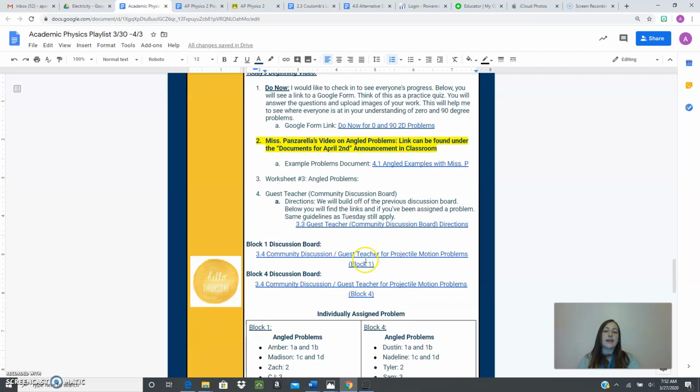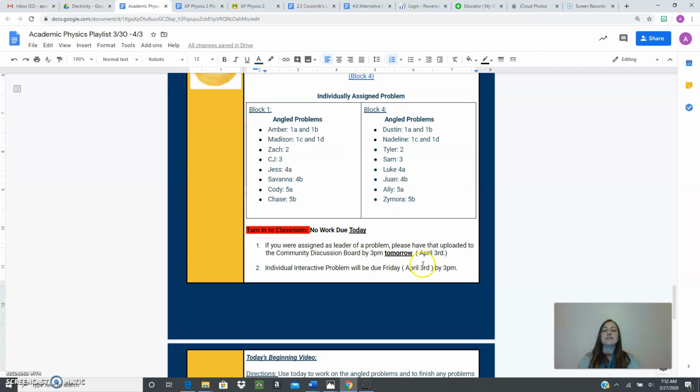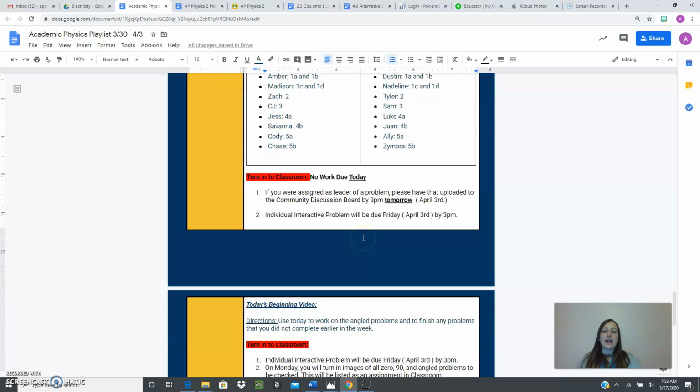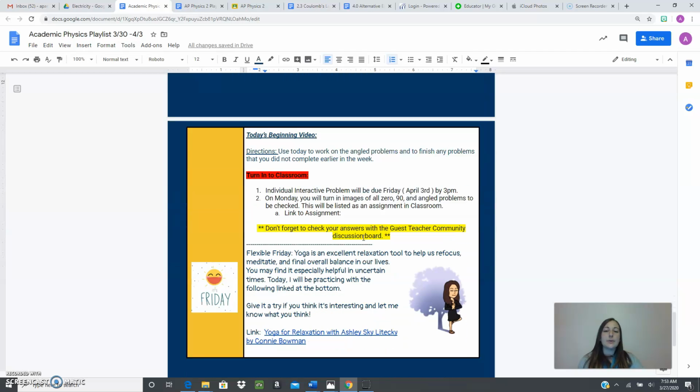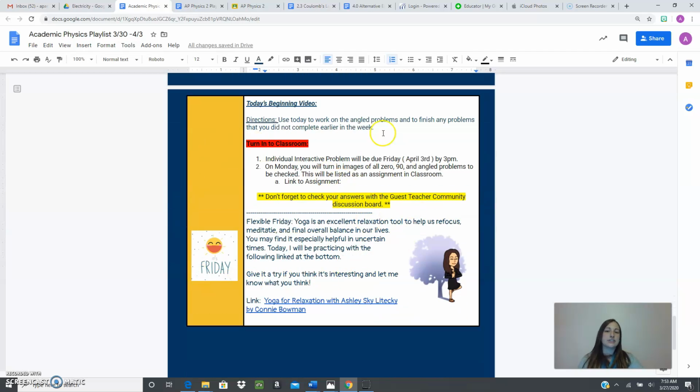And once again, you will have a community discussion. You'll have some assigned problems where you're going to take over as the guest teacher. And that will bring us into the end of the week. And Friday is just a catch-up day. So once again, you'll see if I wanted you to turn anything in, that's right under the turn into classroom. And then I also have looking ahead. So on Monday, this is what you're going to turn in. And then the very last thing I have is Flexible Friday.